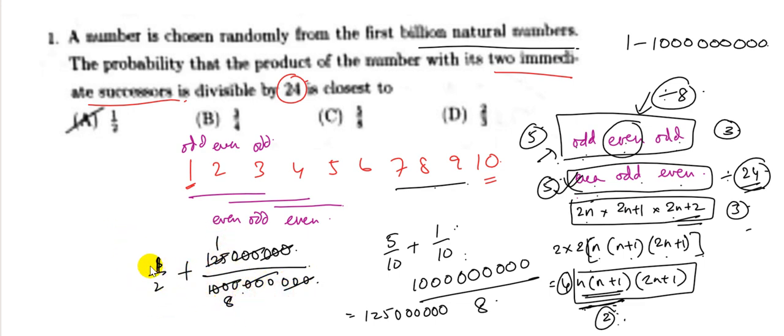So that means that the probability of the number being divisible by 24 will be 1 by 2 plus 1 by 8, which is 5 by 8. Actually the number will be closest to 5 by 8.